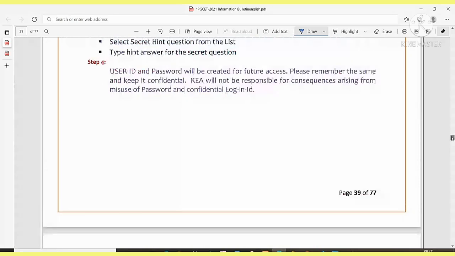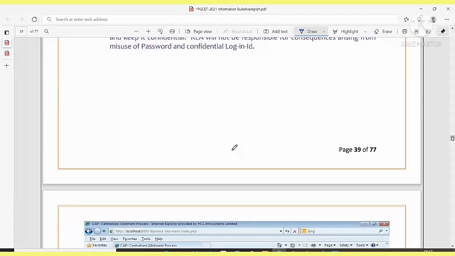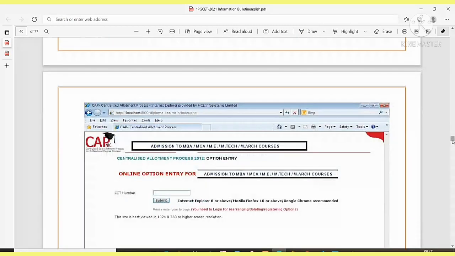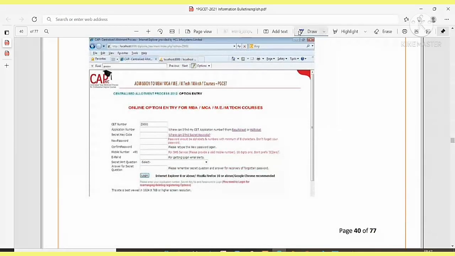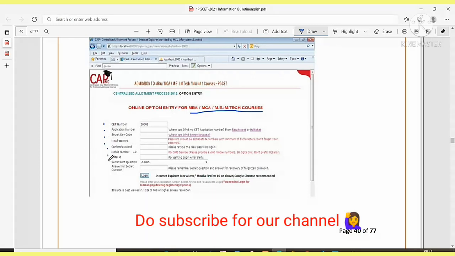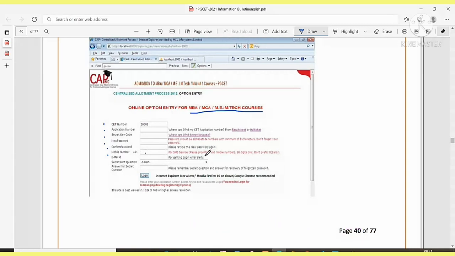When you go to the KEA website, here on page number 40, when you check this, for MBA MCA courses, this is just a sample example. CET number, application number, secret key, new password. You are supposed to give the new password followed by confirm password, and your mobile number. I mean whichever mobile number you gave during the application form, do give that, and it mentions please provide a valid phone number. Then email ID, the secret hint question and the secret key answer.